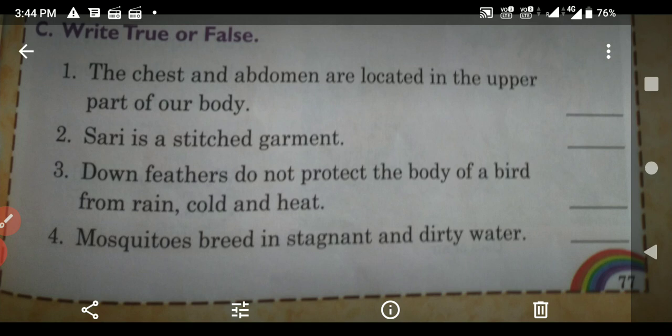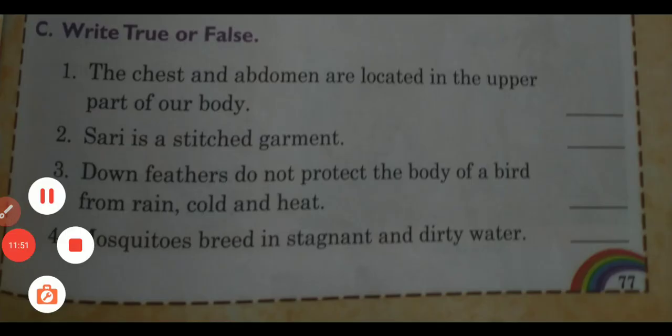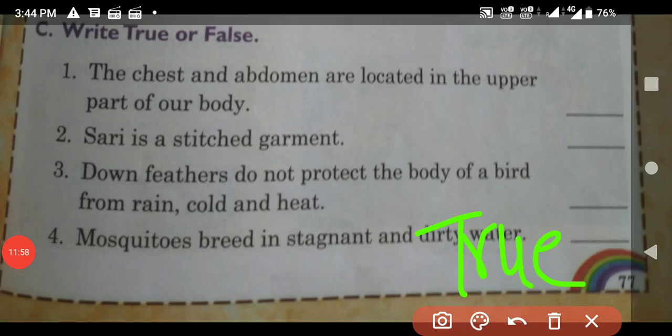Next one, mosquitoes breed in stagnant and dirty water. Yes, the statement is right. Mosquitoes breed in stagnant and dirty water. So write down here, true. All of you have done this one. Now we have done assessment 2 and test paper 1. All of you have to do this one.